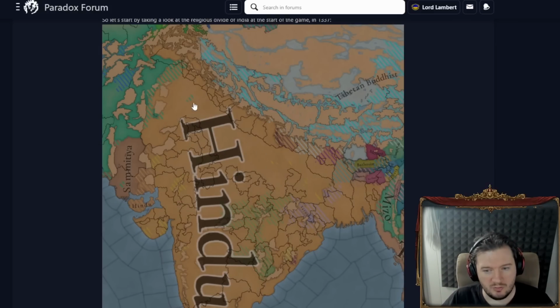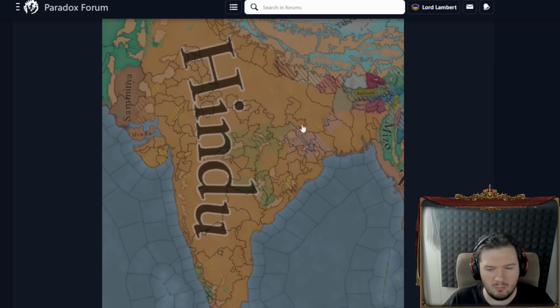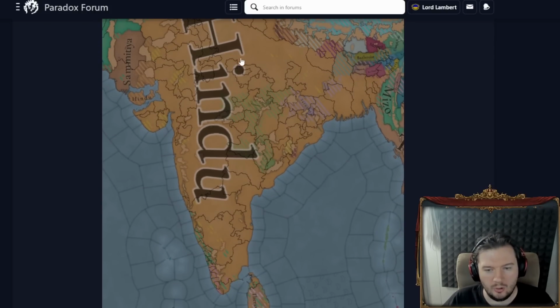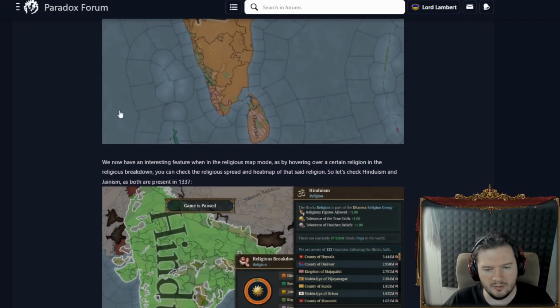So the majority religion of the Sultanate of Delhi for these Pops is Hindu, but the country itself is Sunni. So that's why I was like, hang on a moment, there's no hashed lines here, even though the Sultanate is obviously Sunni, but it's because this map mode is based on Pops alone, which is fair enough.